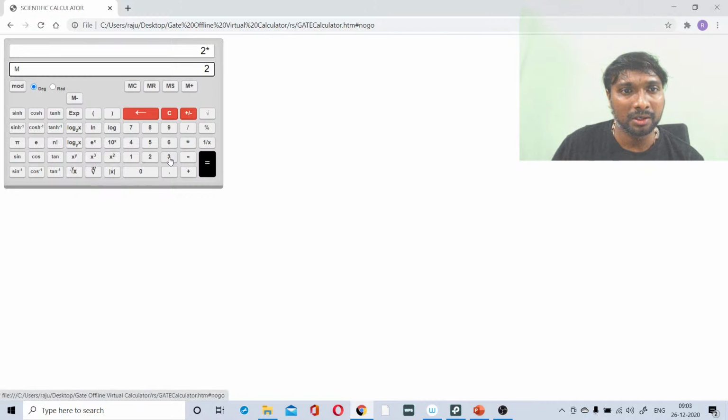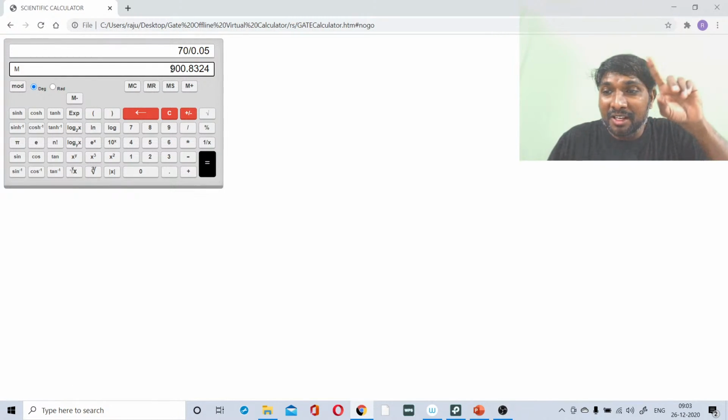2 into 35, you are getting some value, divided by 0.05. 1400, right? This is also m plus you are selecting. Then MR, if you write, what is that? Previous value minus 400 something is there, present value 1400 is there. These two together